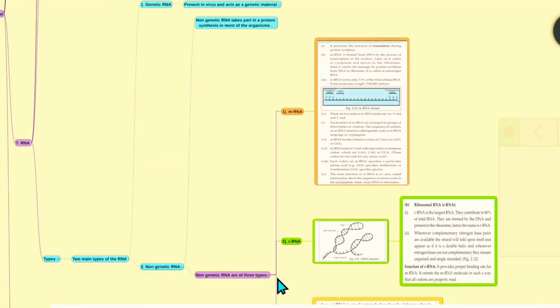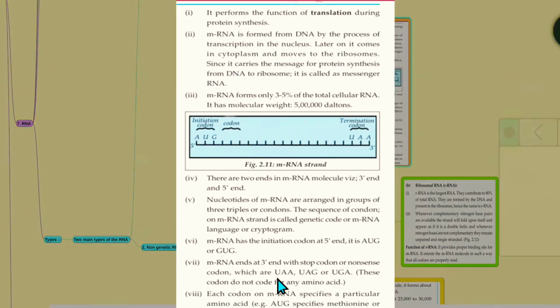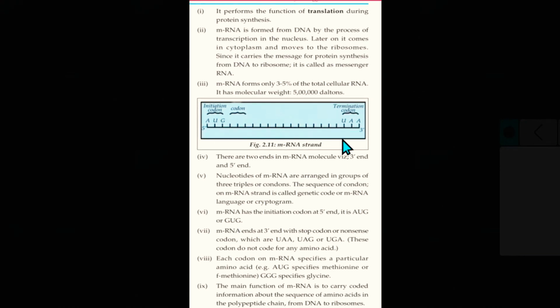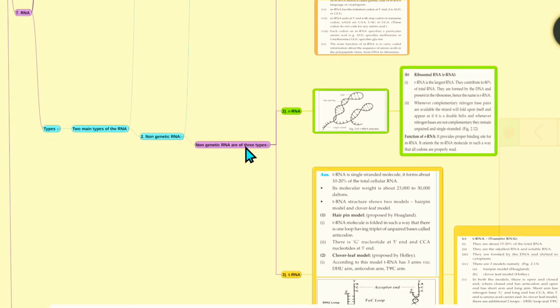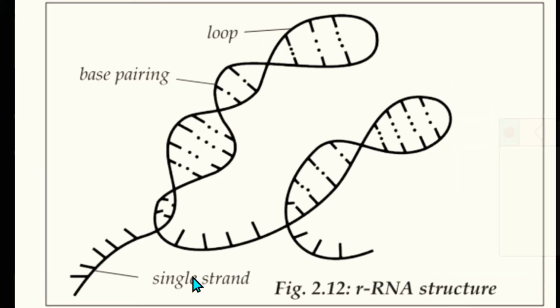Move to the next. This is the structure of mRNA. It is a linear structure. See here. This is the termination codon, UAA. This is the initiation codon, and triplet codons are the codons. Next one is rRNA. This is the rRNA. These are the base pairs. This is the loop.